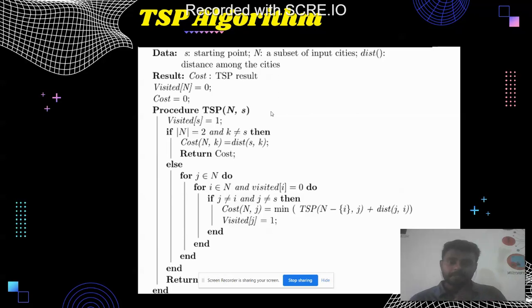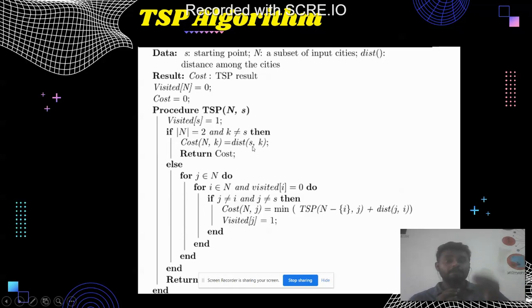Think that S is the starting point, N is the subset of input cities. The dist function is basically the distance or the cost or the weight among the cities. If n is equal to 2, that means the number of cities or nodes is 2, then the cost will be TSP(n, k) = dist(s, k).